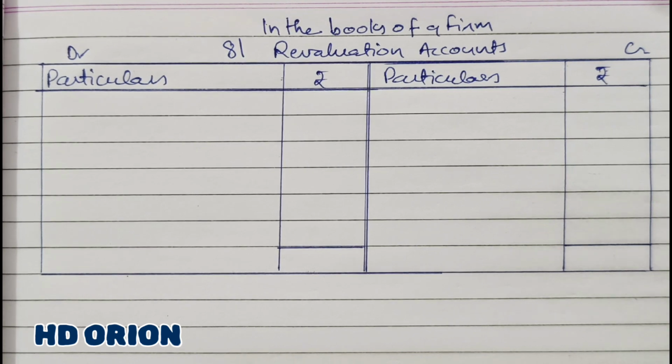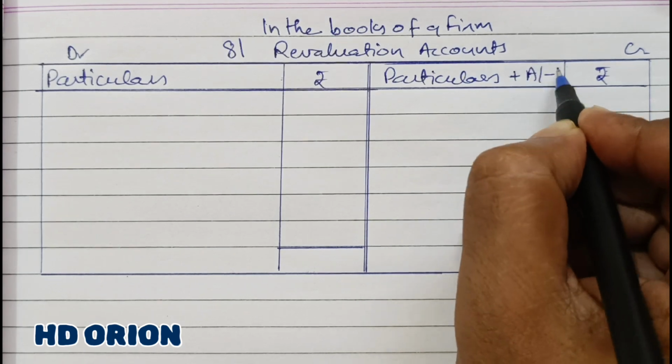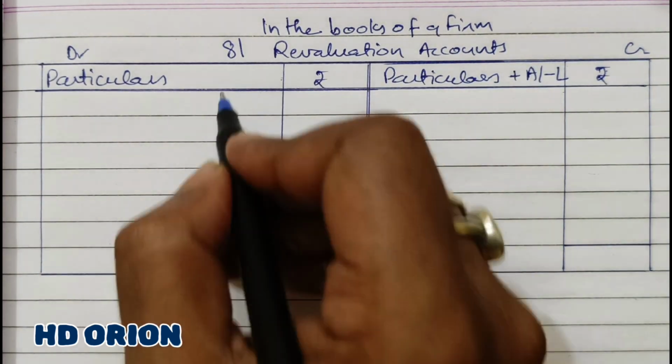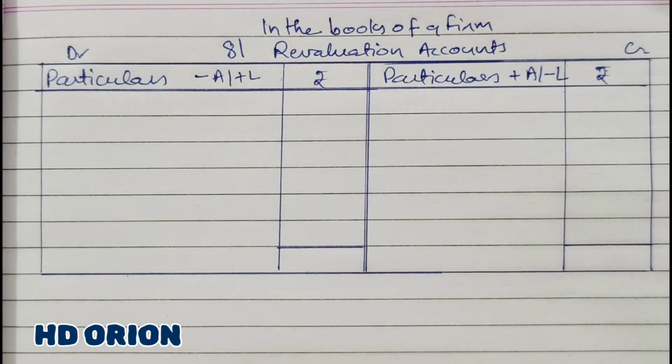So there is a bill receivable which was discounted with the bank, but now it has been dishonored. So what will be the journal entry? Journal entry will be debtors account debited to bank. It means debtors will increase and bank will decrease. So we know that increase in asset or decrease in liability we have to write on the credit side, and decrease in asset or increase in liability we have to write on the debit side.